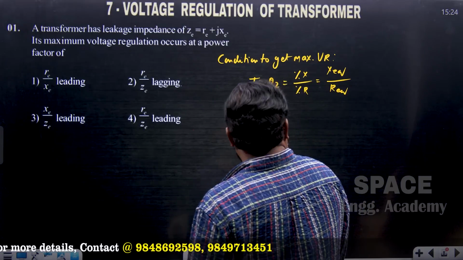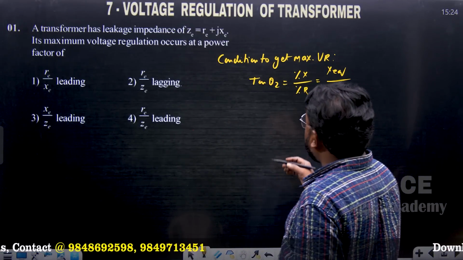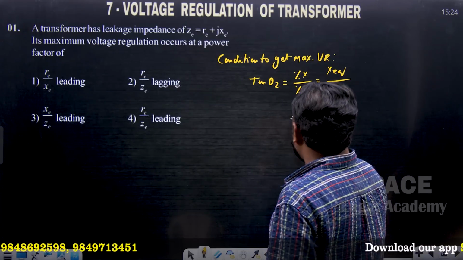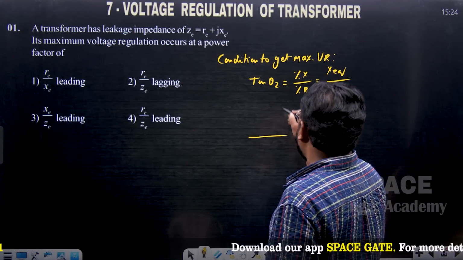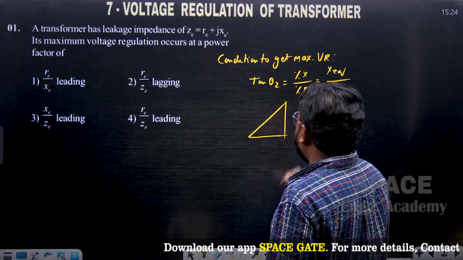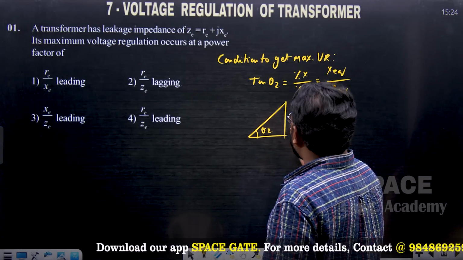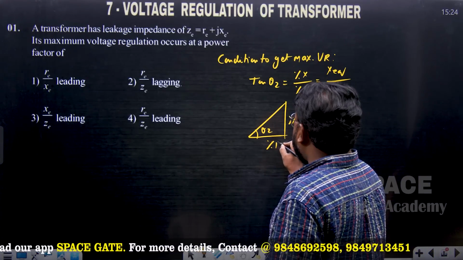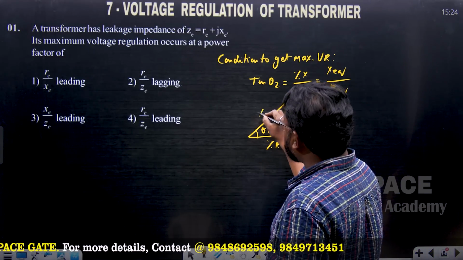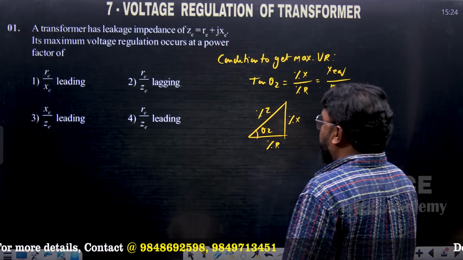From this condition we can draw a triangle with angle theta 2, percentage X as the opposite side, and percentage R as the adjacent side. The hypotenuse is the percentage impedance.